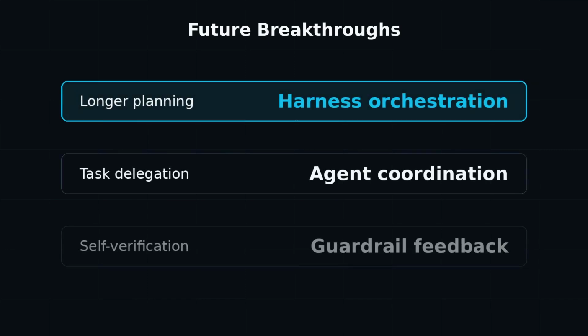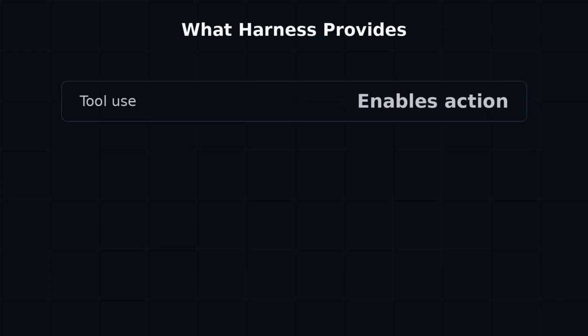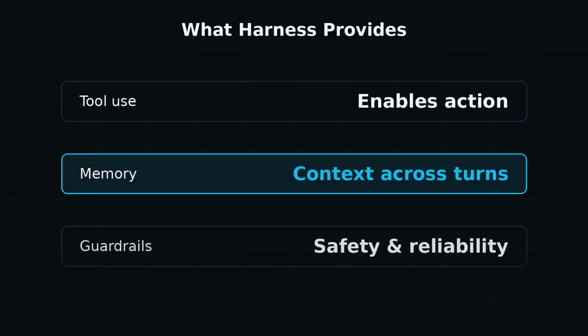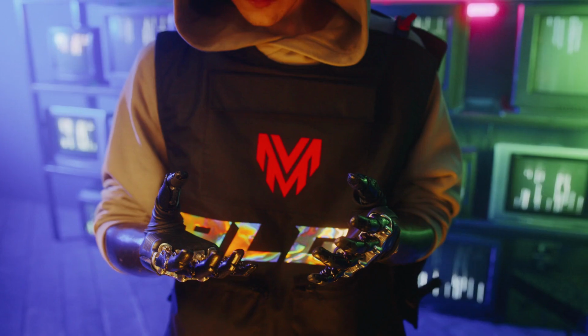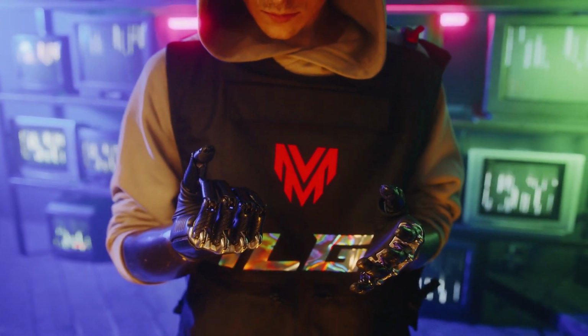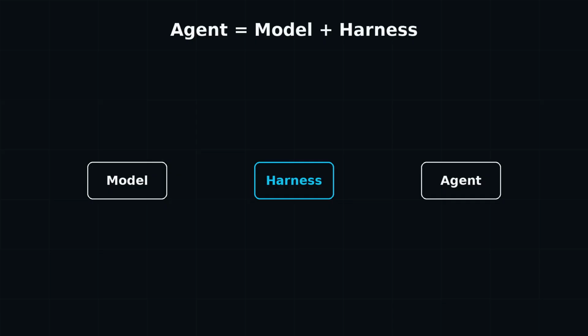As harness engineering matures, we'll see agents that can plan for hours, delegate subtasks, and verify their own work, all while the underlying language model stays the same. The breakthroughs won't come from making models that think like humans, but from building harnesses that make models useful. The agent's loop is the canvas, the harness is the paintbrush. The agent loop isn't magic. It's perceive, reason, act, wrapped in a harness that turns text into action. And once you see that, you understand where the next breakthroughs will come from.